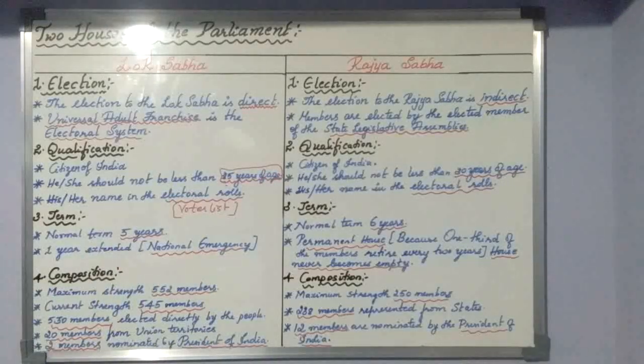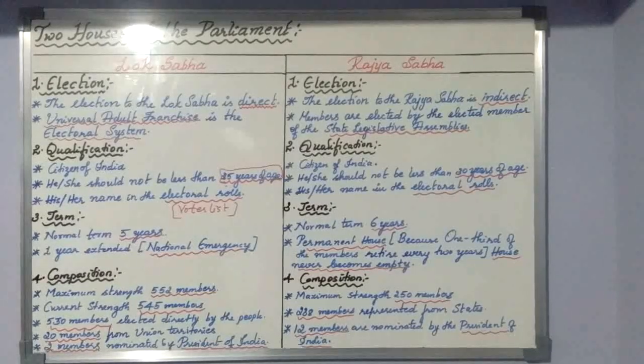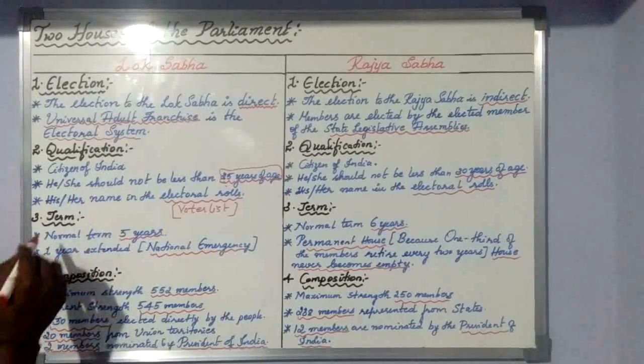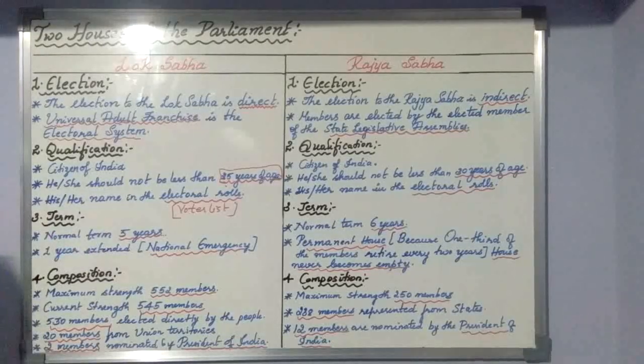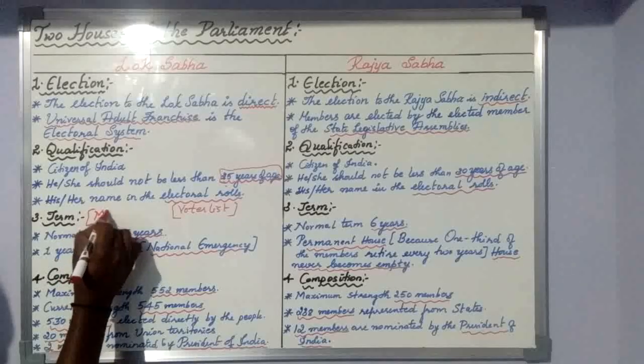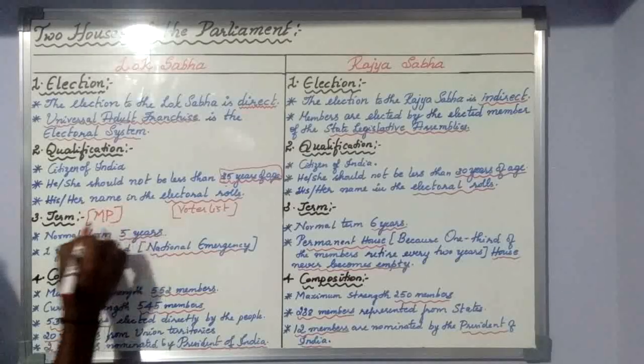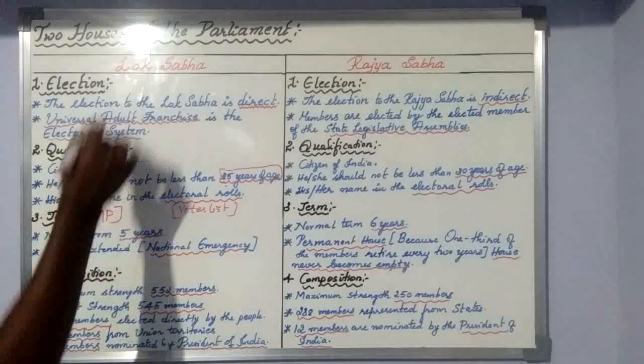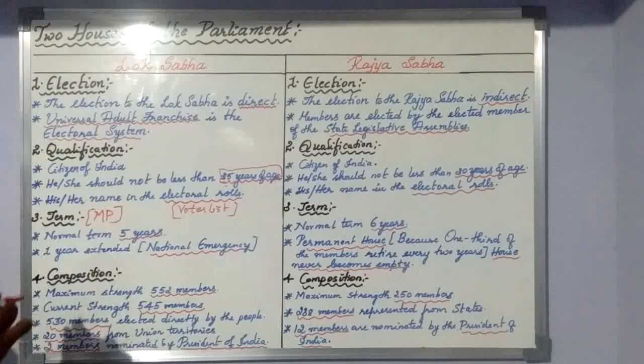Okay, so the next thing is the third one, the tenure or term, as we call it. Term in the sense that you are qualified and you are contesting the election. Suppose you become an MP, a member of parliament, that is, a member to the parliament. So how long can you remain? It is 5 years.